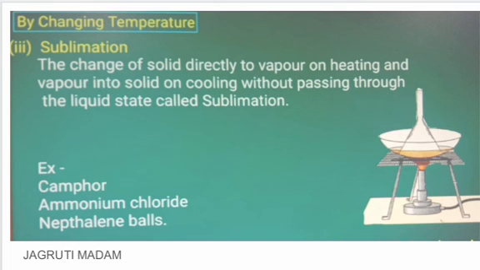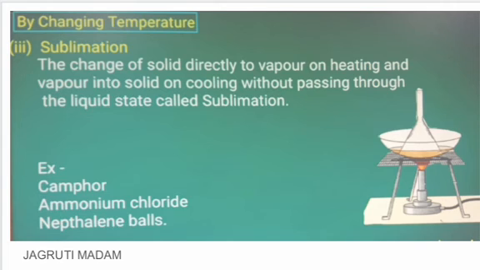Okay, so sublimation, the change of solid directly to vapor on heating and vapor into solid on cooling without passing through the liquid state, is called sublimation. Examples of sublimable substances are camphor, ammonium chloride, naphthalene ball. You know what is naphthalene ball? The white color balls which are kept in the woolen clothes for preserving. Those are called naphthalene balls. In Gujarati we say damani gori.